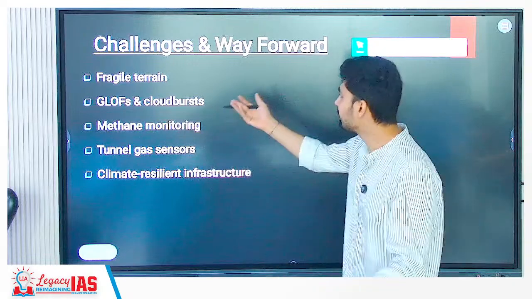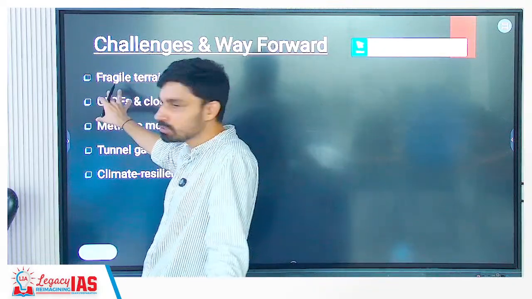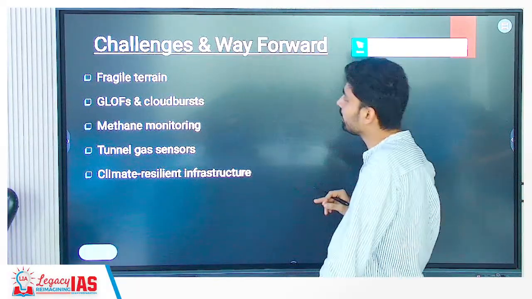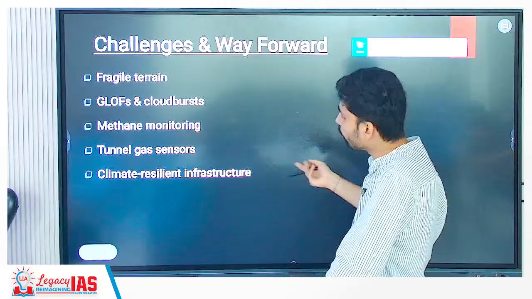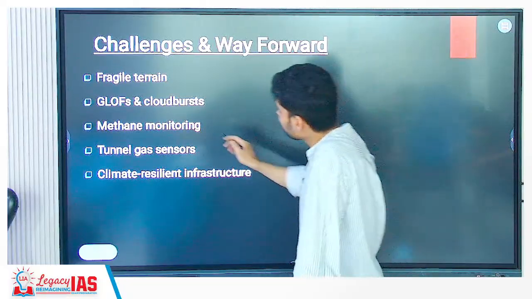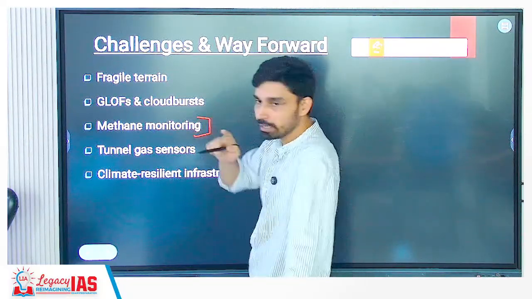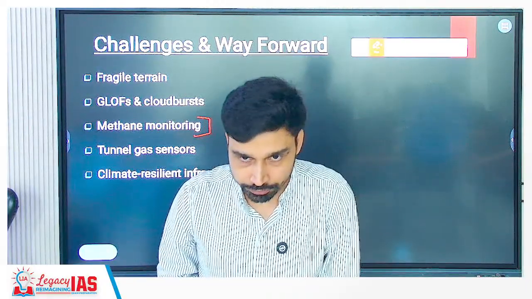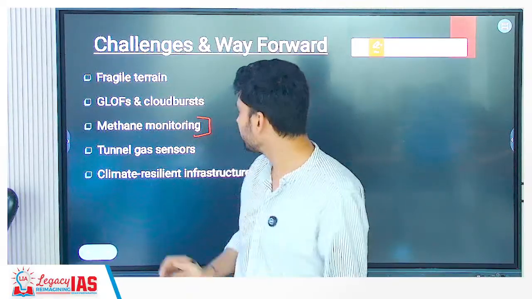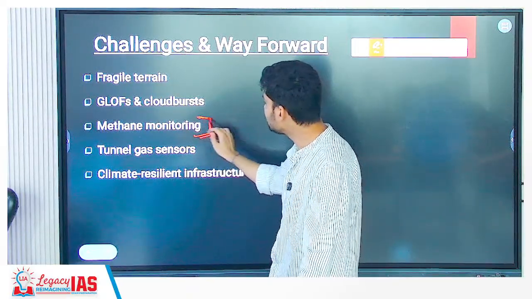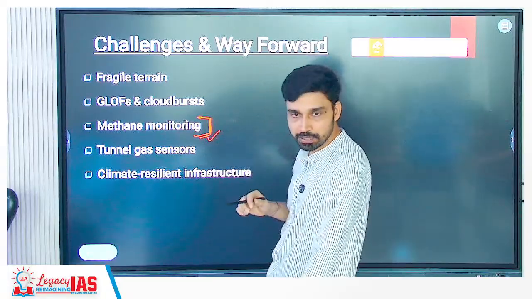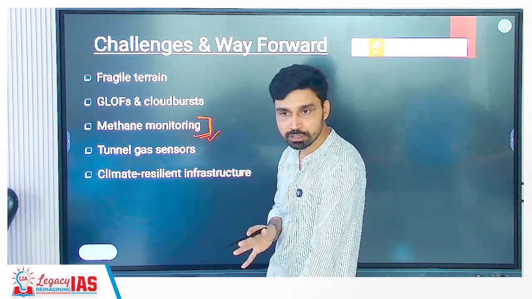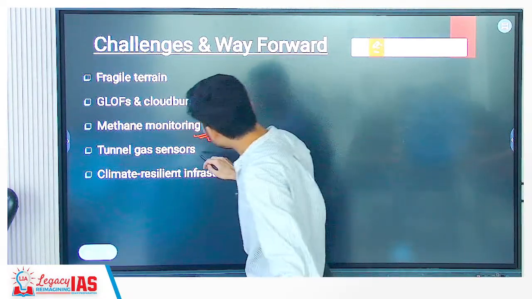Challenges are the same. For fragile terrain, GLOF we have seen taking place. What is GLOF? Glacial lake outburst flood. A glacial lake simply bursts when the melting of glaciers is rapidly going on. Cloudbursts, methane monitoring is required, because in these areas, as we have just now discussed, rapid infrastructure development is happening along the border areas, right? So Sikkim, Assam, all of these are in the border areas. So these challenges and these incidents that we are facing are not isolated incidents. They are expected to take place more in the future as we carry on with our infrastructure development, tunnel digging and all that. So what we need to do?